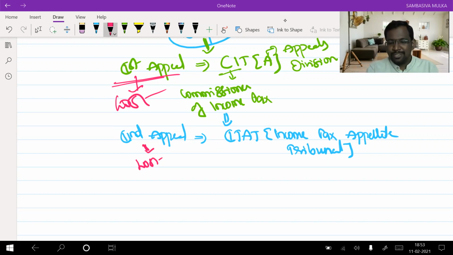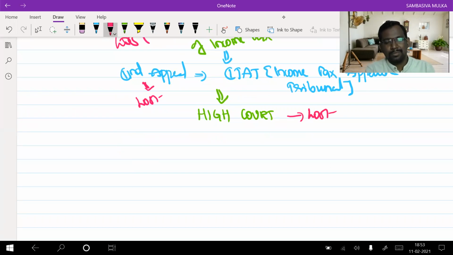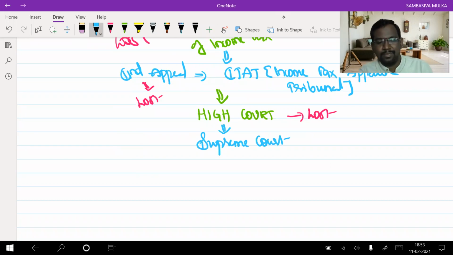Now this decision can be challenged in the High Court. You can go for the High Court now. You can challenge the decision given by the ITAT in the High Court. Sir, what if I lost the case even in the High Court? Yes, you can challenge the decision given by the High Court in the Supreme Court. So what if I lost in the Supreme Court also?